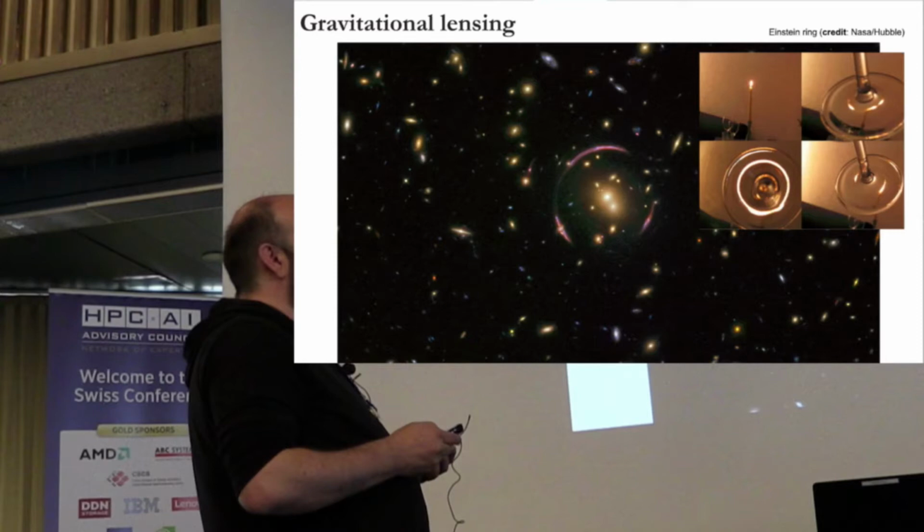Gravitational lensing is an optical artifact created by a dense mass distribution. First they thought it was galaxies, but then people concluded that dark matter could also bend light, or black holes.